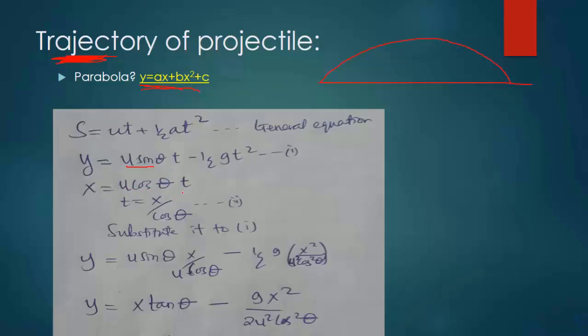But from this equation here, if we make time the subject, we come to realize that t, if you take u cos theta the other side, divide by u cos theta, you get this is the value of time.